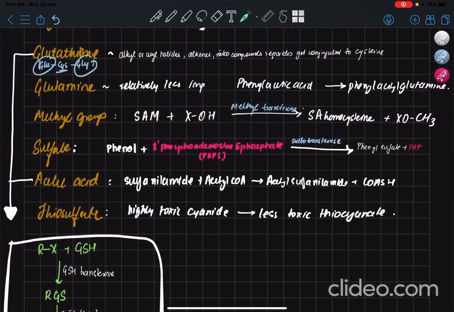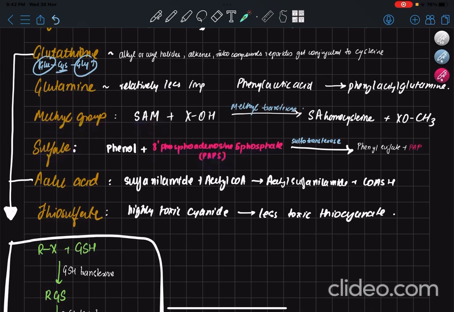Next, coming to glutamine, it's relatively less important. Phenylacetic acid gives phenylacetylglutamine. Done. Methyl group and sulfate again have separate active forms. In the methyl group we have S-adenosyl methionine. In sulfate we have 3-phosphoadenosine 5-phosphosulfate or PAPS.